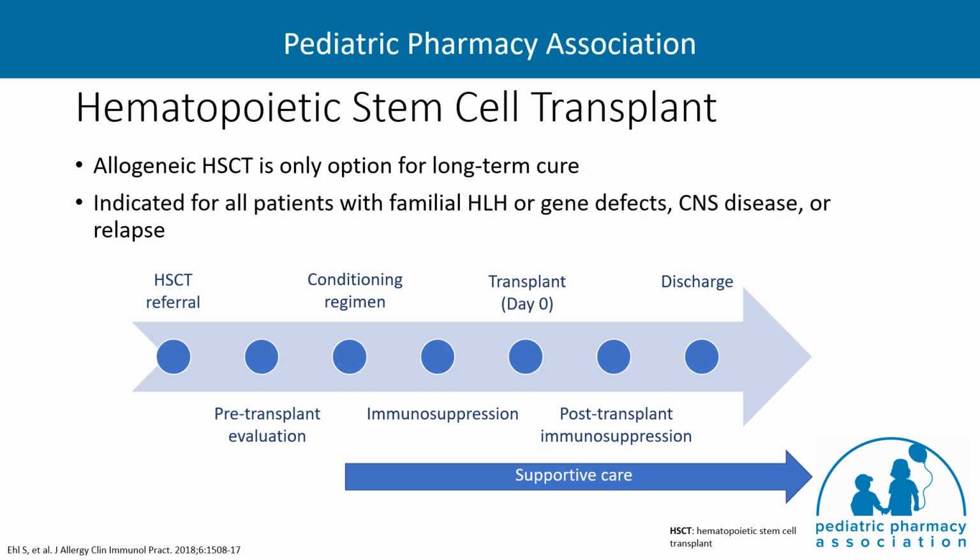Regarding stem cell transplant, an allogeneic hematopoietic stem cell transplant is the only long-term cure for HLH. It's indicated for all patients with familial HLH, any CNS disease, or relapse. Upon stem cell transplant referral, patients will originally undergo HLA typing and search for a suitable donor. Patients will receive conditioning chemotherapy to create marrow space and immunosuppression to prevent host rejection of the donor graft. For additional information on conditioning regimens, immunosuppression, and supportive care in these patients, please refer to the core competency for stem cell transplant.